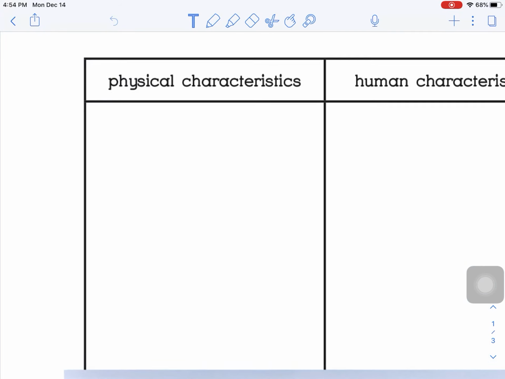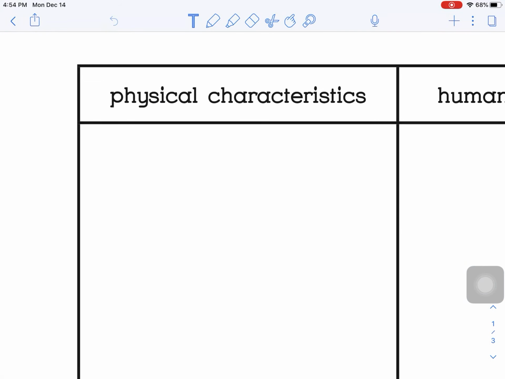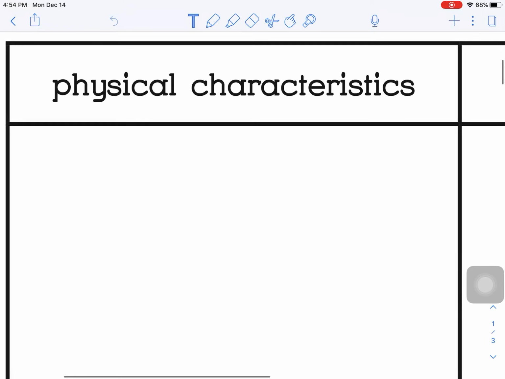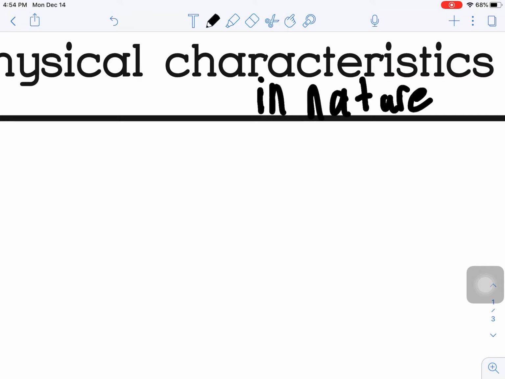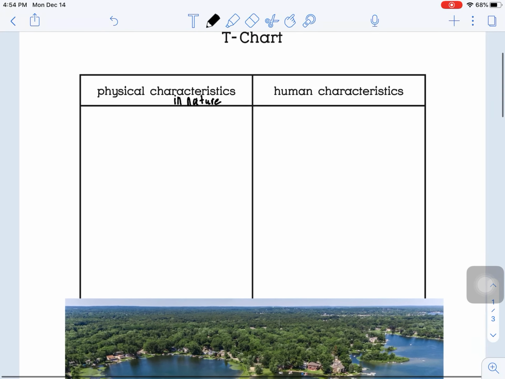So we are going to dig a little deeper into place by looking at this T-chart here. We are going to be looking at physical characteristics, and let me turn my pen on here. I'm going to add in nature. Let me fix my U there. There we go.